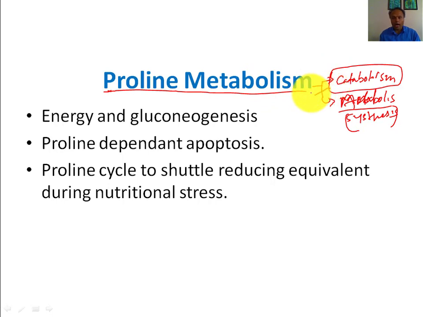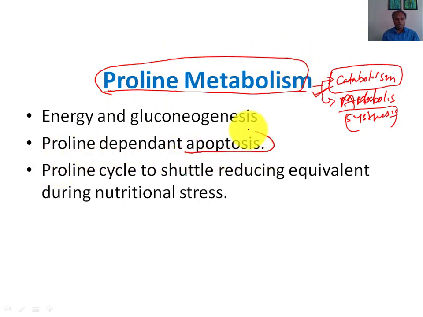It has very high significance. Why? Because proline catabolism is involved in apoptosis, and in the shuttle mechanism of reducing equivalents. Proline catabolism is also involved in energy production and gluconeogenesis.